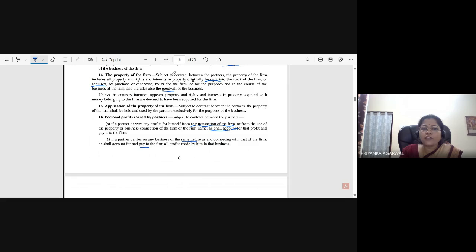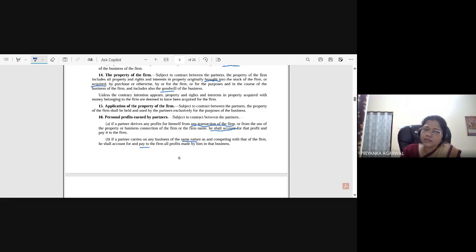Okay, the property of the firm. Subject to contract between the partners, the property of the firm. See, this section is going to say what the properties of the firm are. Okay, first is all property and rights and interest in property originally brought into the stock of the firm. So, whatever property is brought into the stock of the firm at the time of forming the partnership firm, or acquired after the formation of the partnership firm, they have acquired certain assets or a certain stock.